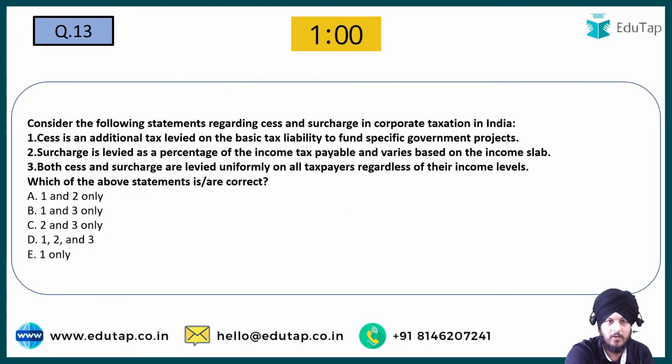2013. Now moving on to question number 13 regarding cess and surcharge. Cess is an additional tax levied on the basic tax liability to fund specific government projects, whereas surcharge is levied as a percentage of the income tax payable and varies based on the income slabs. Both cess and surcharge are levied uniformly on all taxpayers regardless of their income levels. So tell me the answer with respect to question number 13. Yes, I can see your answers for question number 13.